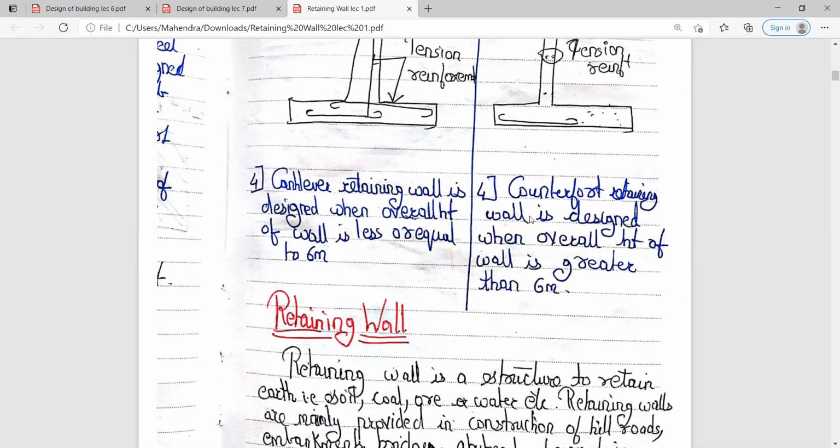Now, can anybody tell me how many types of retaining walls there are? दो टाइप तो हमने देख लिए, that is cantilever and counterfort. और कौन से टाइप्स की रिटेनिंग वॉल्स रहती हैं? Yes, two types we had seen, the cantilever and the counterfort retaining wall. And how many other types of retaining walls are there? Yes, anyone from you?